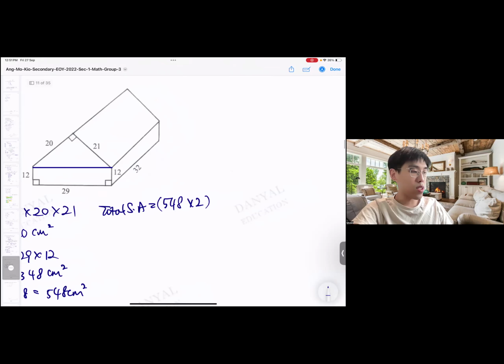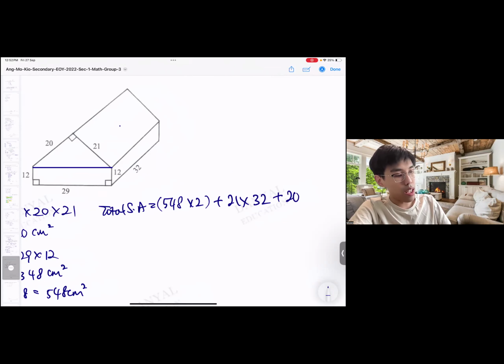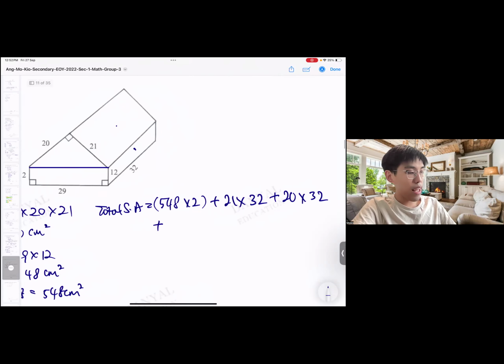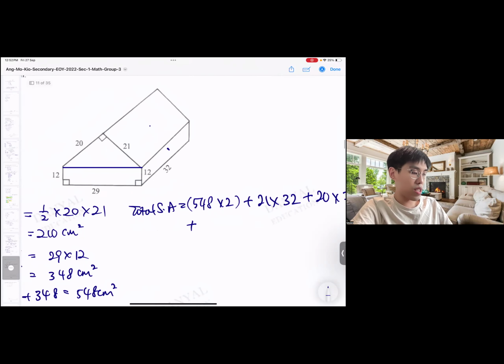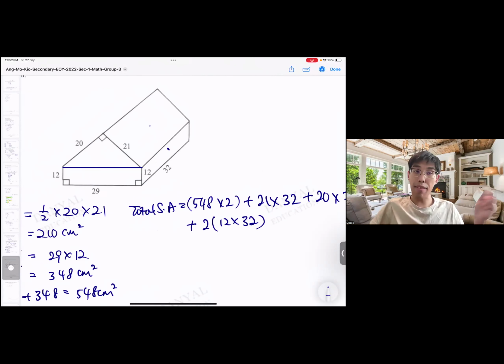Number two, let's also account for this one. Plus 21 times 32. I don't care what the answer is first, I write it here first. Then I look at the other side. The other side is 20 times 32. Then we look at the bottom sides. There are two pieces of it, so it's 2 times 12 times 32, one on the right, one on the left.